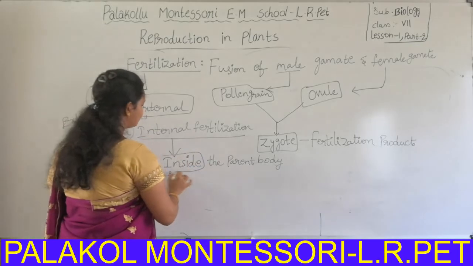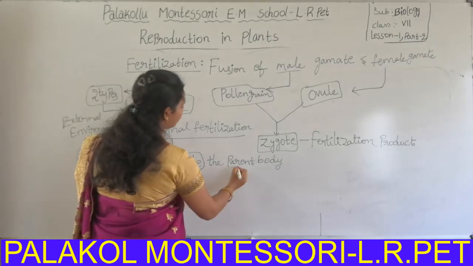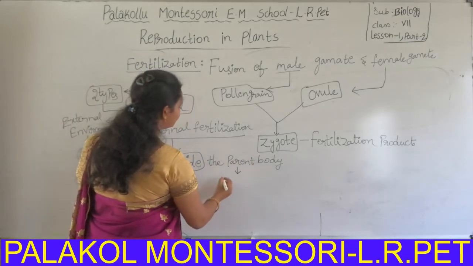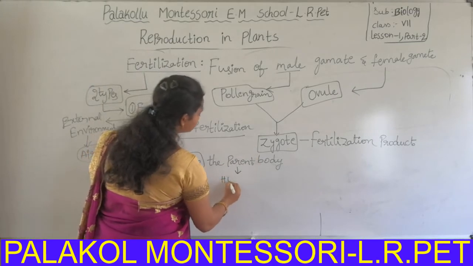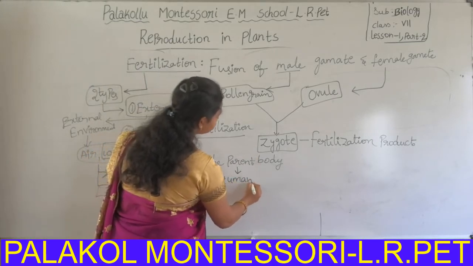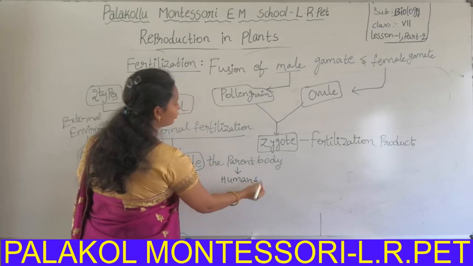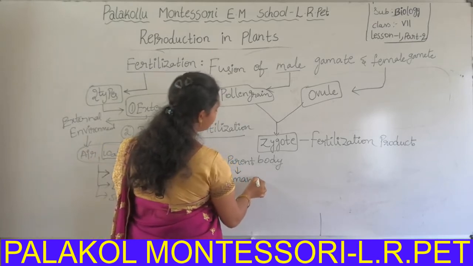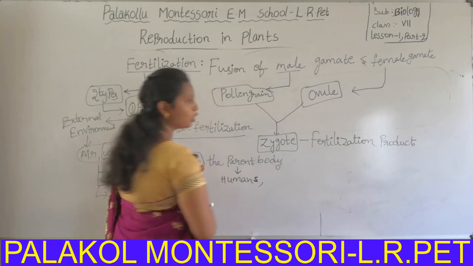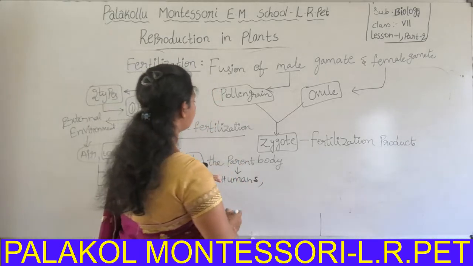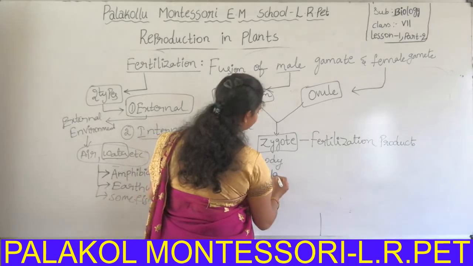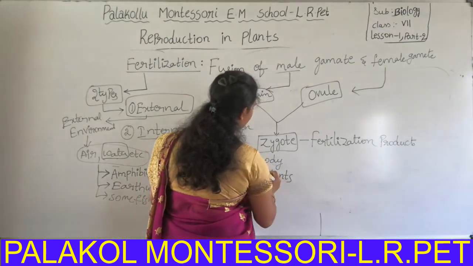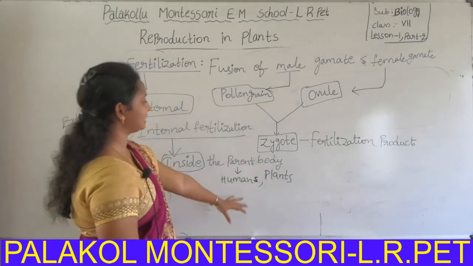Internal fertilization means inside the parent body. Examples for internal fertilization: humans like us. Okay, we are human beings. The scientific name is Homo sapiens sapiens. Then plants also have internal fertilization.